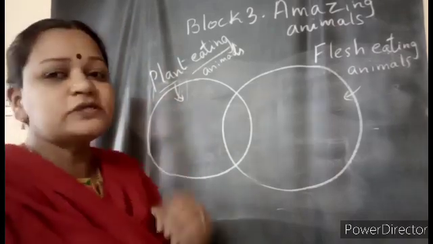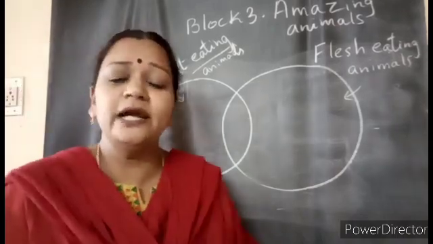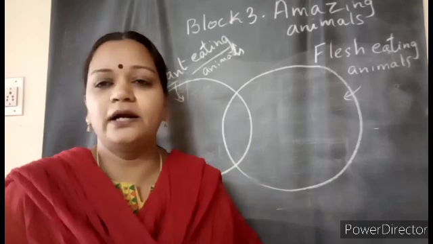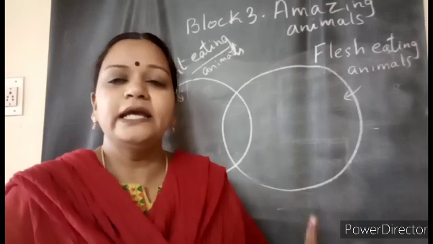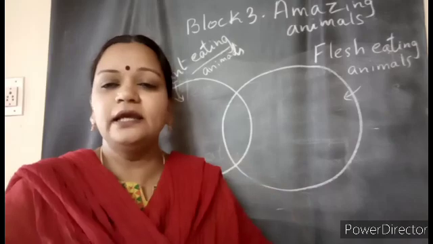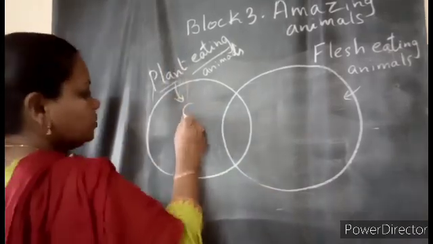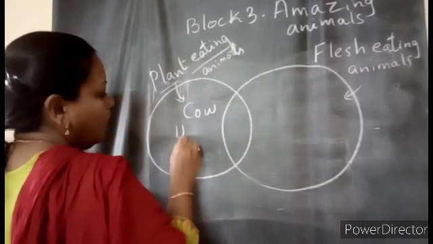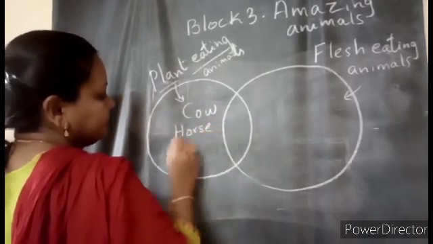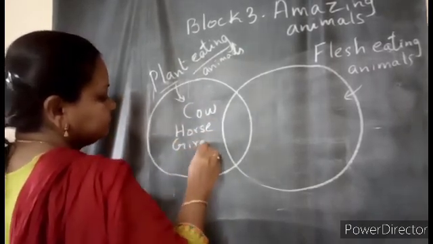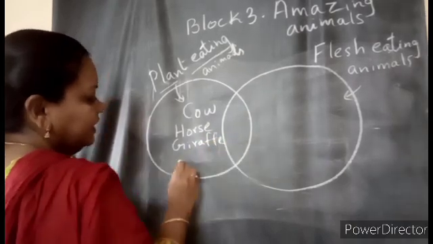So now can you name some animals, children, which will eat only plant? You have never seen them eating meat or chasing and killing other animals and eating the meat. Yes, very good. Just now we said cow, horse, giraffe and elephant.